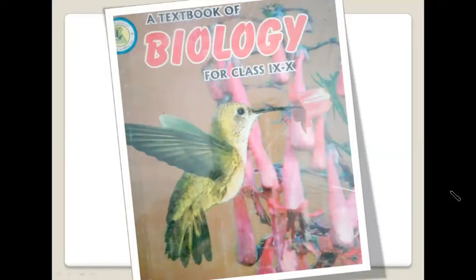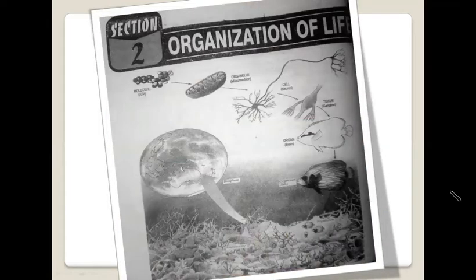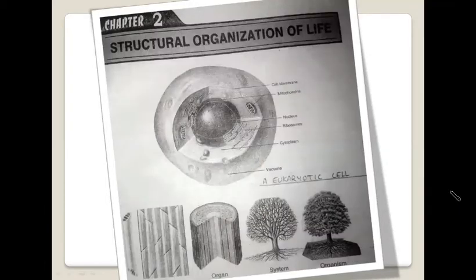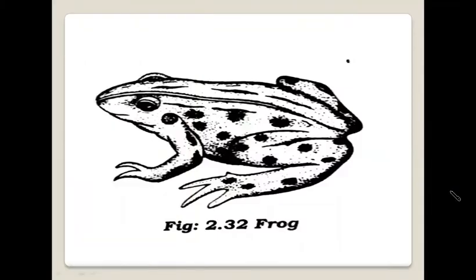Dear students, we have completed 7 topics of the chapter, the structural organization of life. We also studied the first representative example of topic number 8, multicellular organism, which was about Brassica. The second representative example of multicellular organism is frog. Let's continue our study from the same topic, frog.